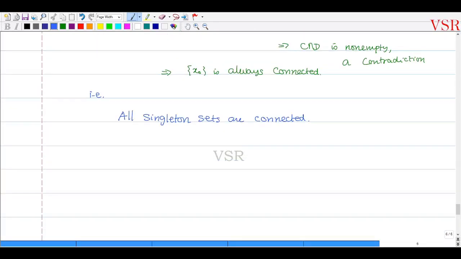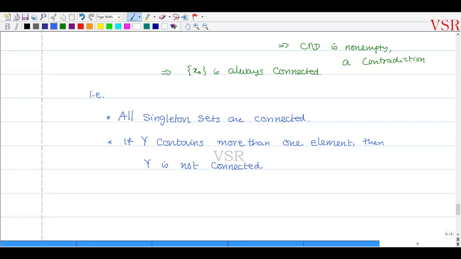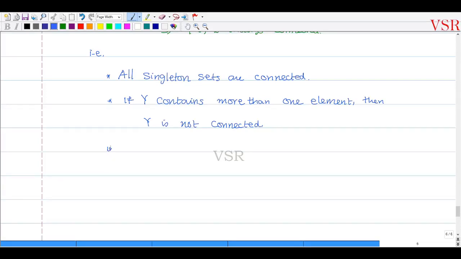And அடுத்து என்ன proof பண்ணிருக்கேன் என்றால், if Y contains more than one element, then capital Y is not connected. அப்படின்னா அர்த்தம், the only subspaces which are connected are singleton sets.